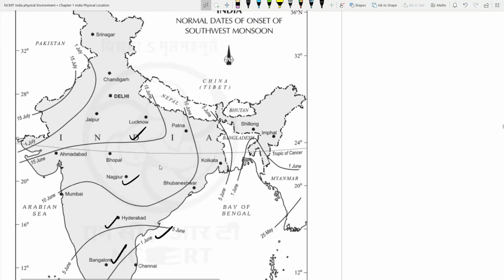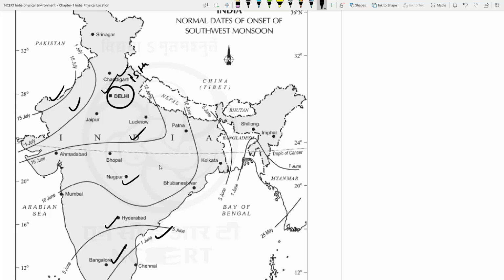Fine. So on these areas where 1st June is written, the monsoon is approaching around 1st June, then 5th of June, then 10th of June, then 15th of June. You might know this recently. We have heard the news that the monsoon has approached Delhi roughly around 15th of July. So it was delayed. Actually, it should reach around 30 June or 1st of July. You can see that on 1st of July the monsoon should reach the eastern part of Rajasthan, and on 15th of July the western part of Rajasthan, while this year the monsoon has reached Delhi itself around 15th July.